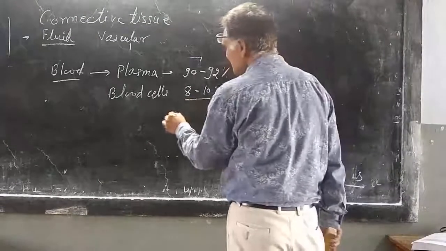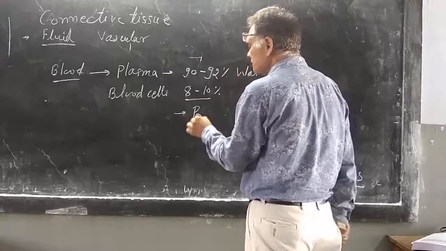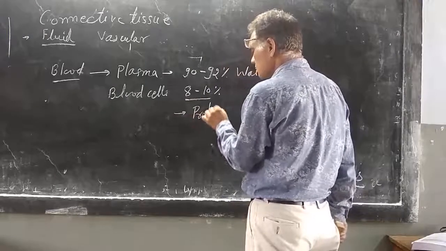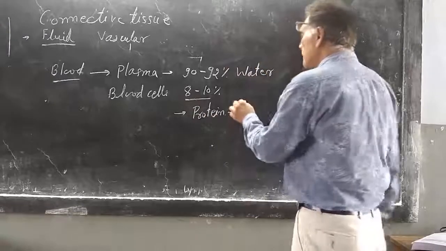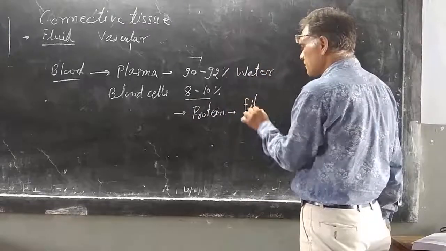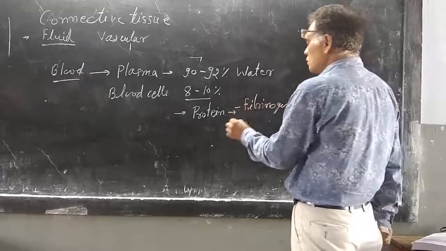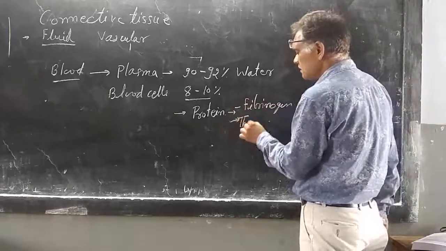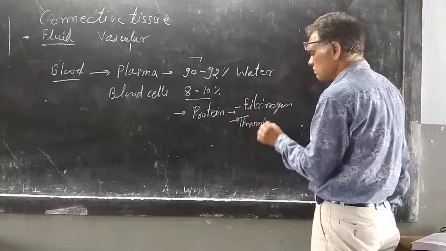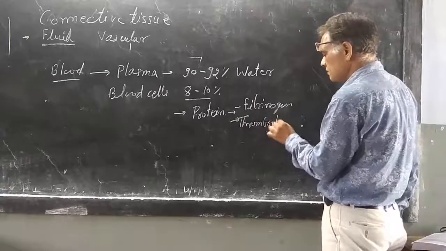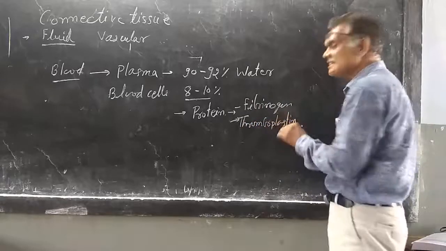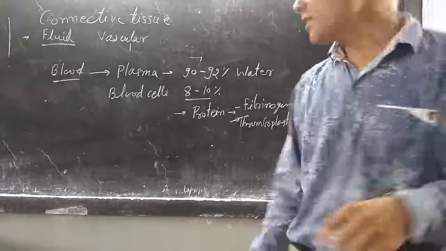In this solid substance, different types of proteins are there, such as fibrinogen and thromboplastin, which help in blood clotting.